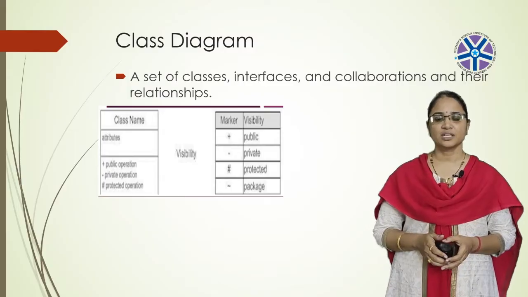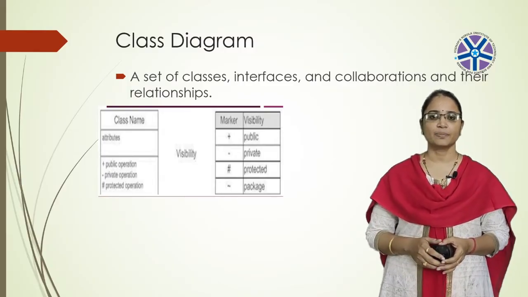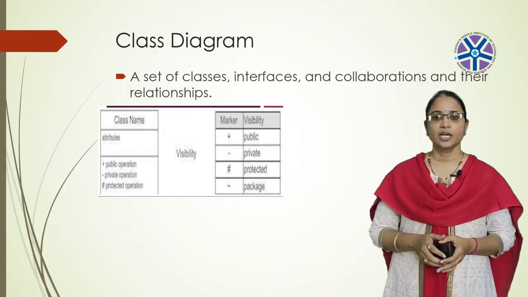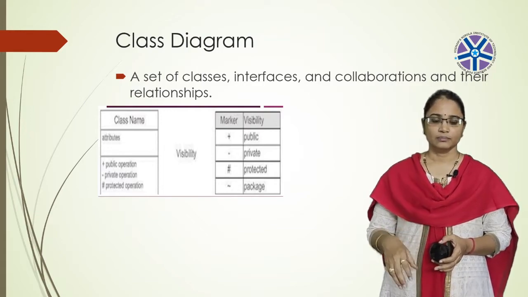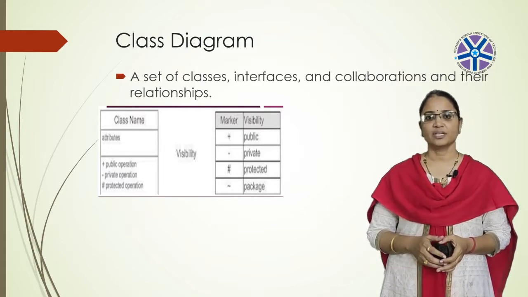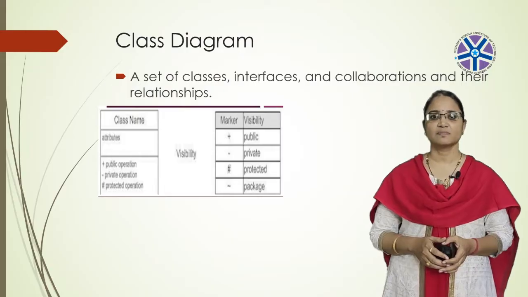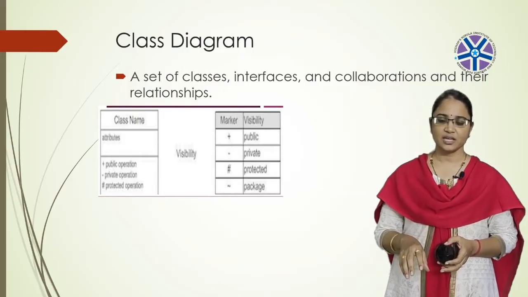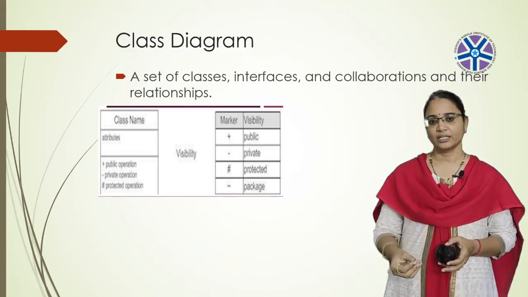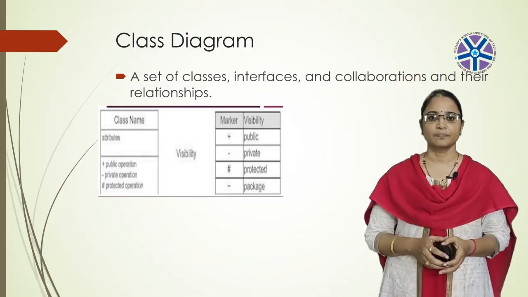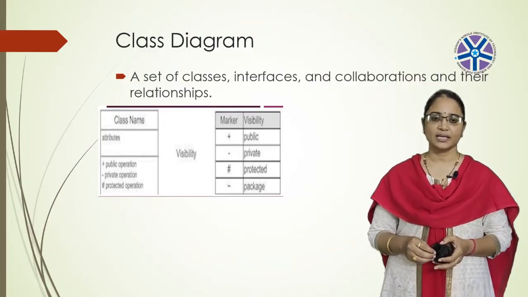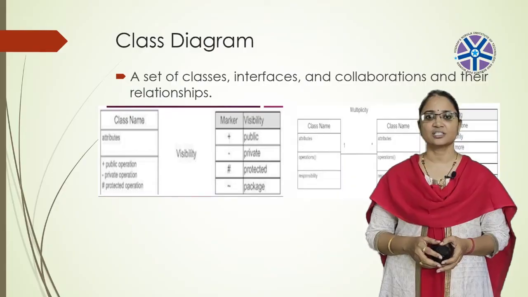If you want to represent the attributes as public, then we use the plus symbol. If you want to represent attributes as private, then we need to use the minus symbol. If you want to represent attributes as protected, then you need to use the hash symbol. And if you want to represent a package, then you need to use the negation symbol.